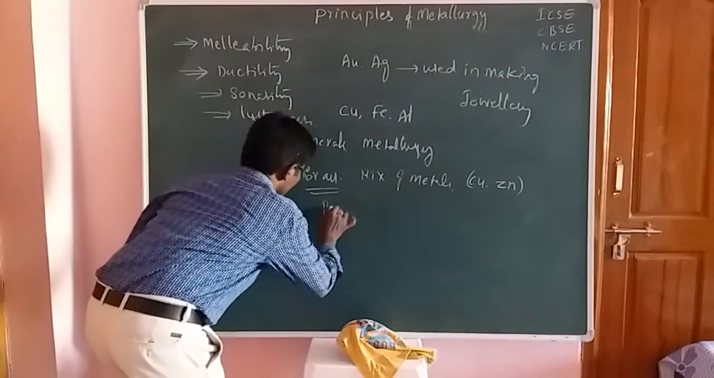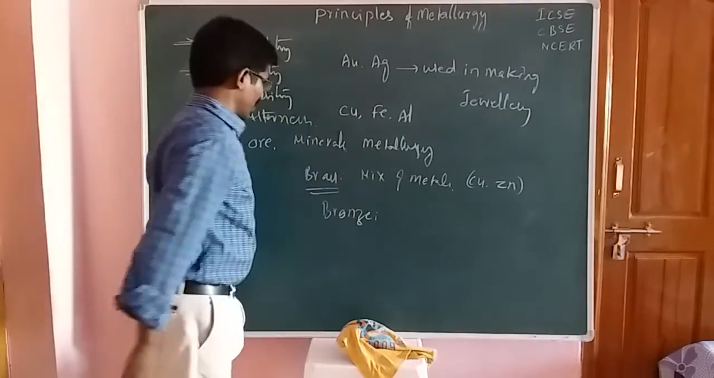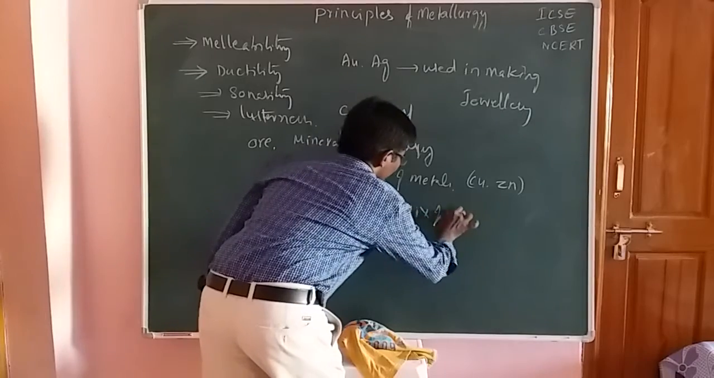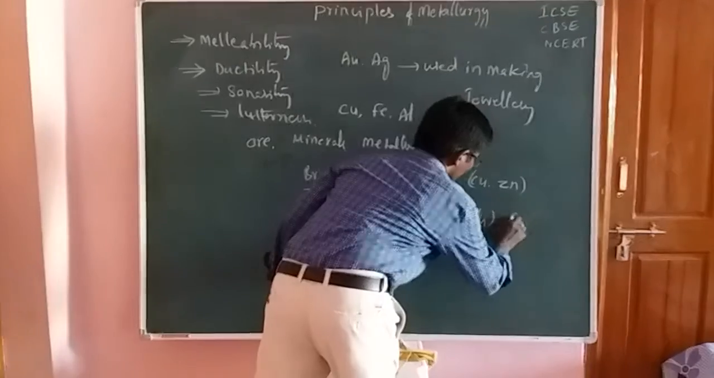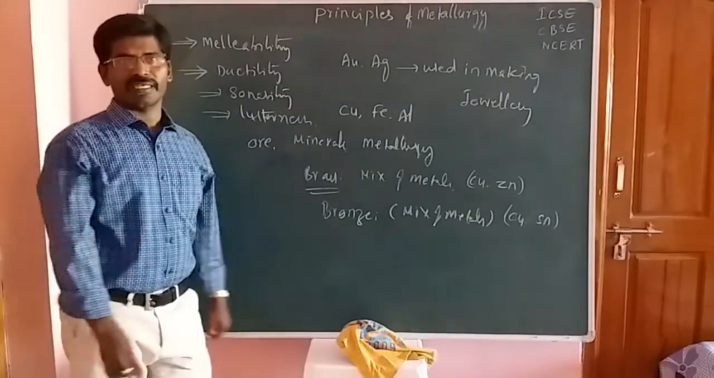And the next one is bronze. Okay students, so the next mineral is bronze. Here also it is the same, a mixture of metals. Those are copper and the next one is tin, students. Okay, copper and tin, Sn.